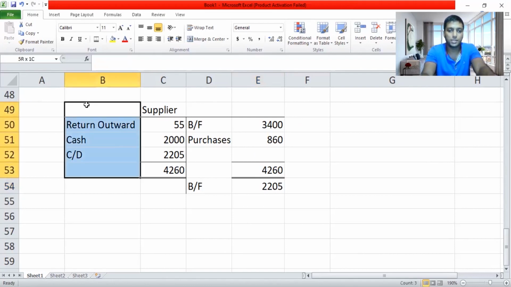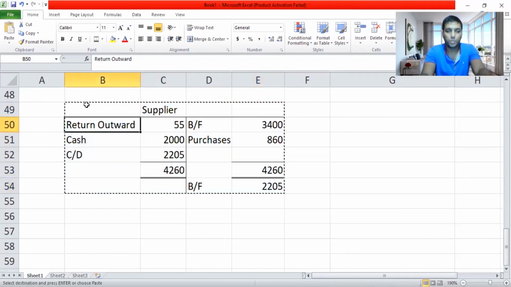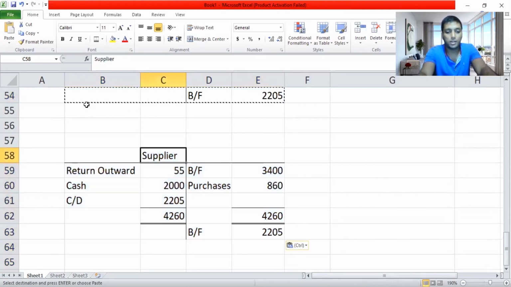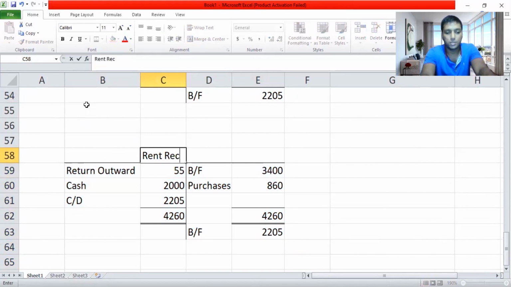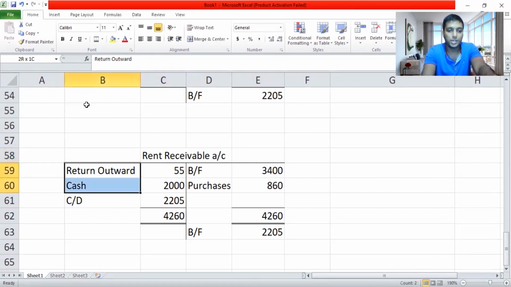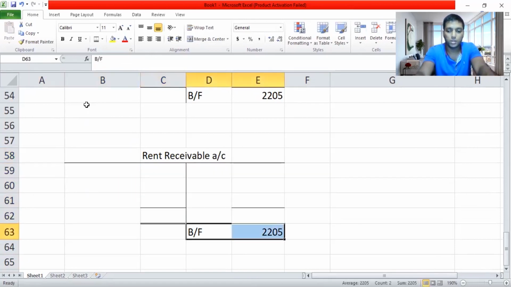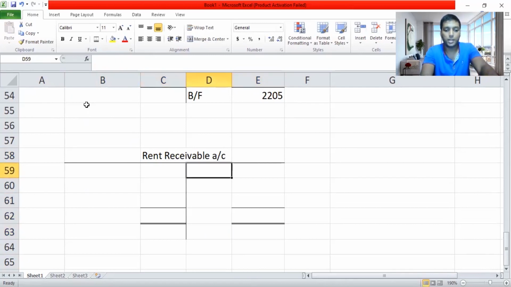I'm going to take a rent receivable account now. Copy. So rent receivable account is an income account, guys, so I'm going to copy here. I'm going to write rent receivable account. So I'm done with that. So always remember to put these entries, guys. So, income account will have a carried down balance, a credit balance, because it's an income.